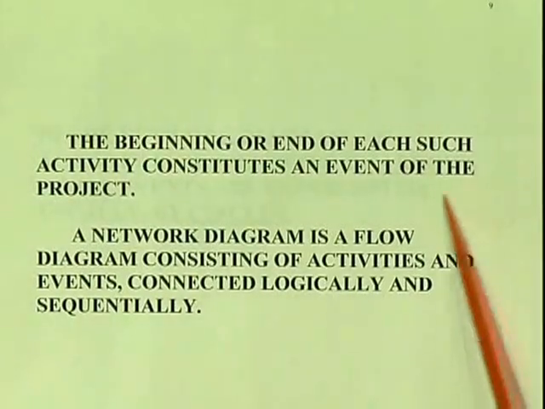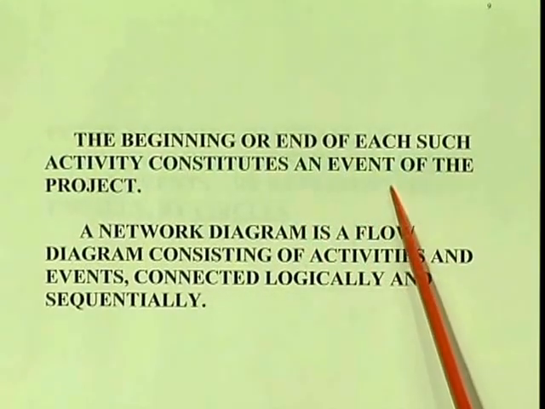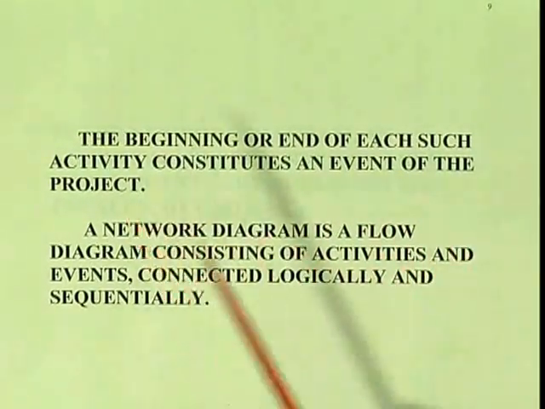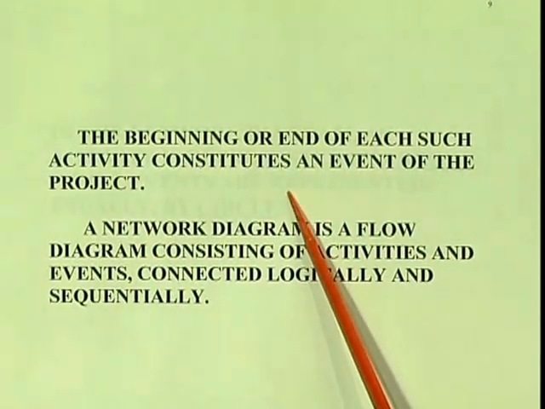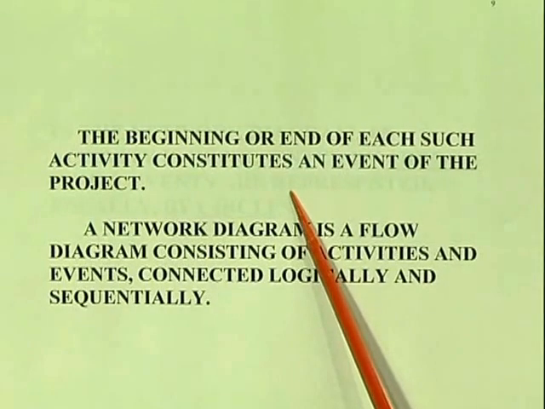Now, we will see how activities and events will be shown. The beginning and end of each such activity constitutes an event of the project. Say for example, I am going to take a class. What is the event?